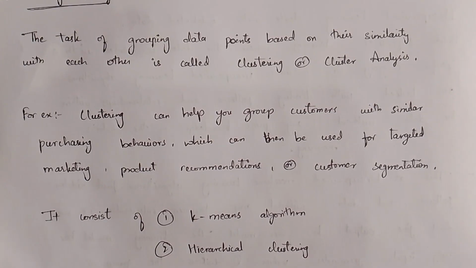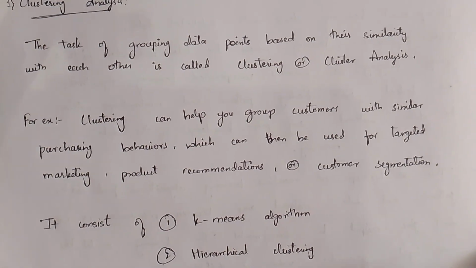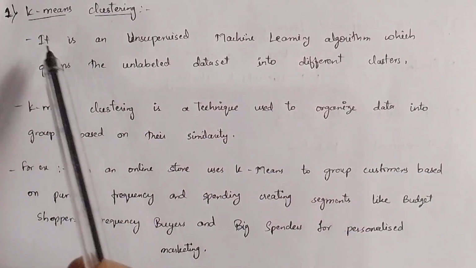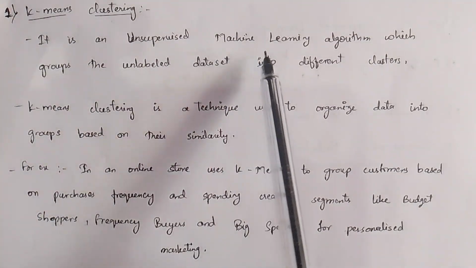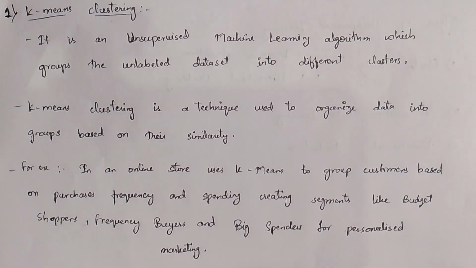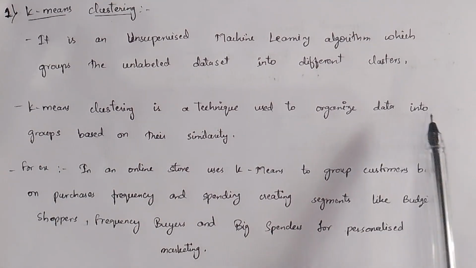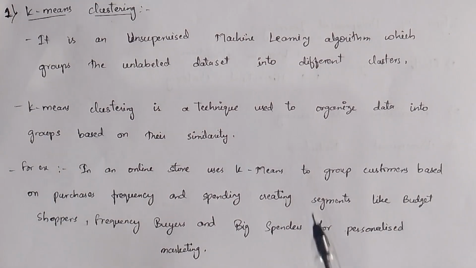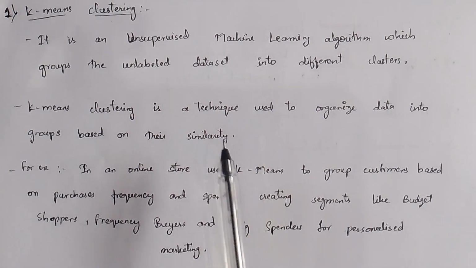In clustering, we have two algorithms, that is the K-means algorithm and hierarchical clustering. Let's look into these two algorithms. Let's look into the first algorithm, that is K-means clustering. It is an unsupervised machine learning algorithm which groups an unlabeled data set into different clusters. That means this K-means algorithm will group all the unlabeled data into different clusters. K-means clustering is a technique used to organize data into groups based on their similarity. Only the unlabeled data is getting separated.